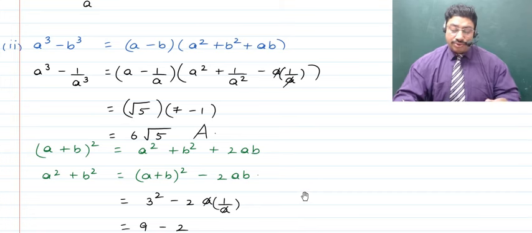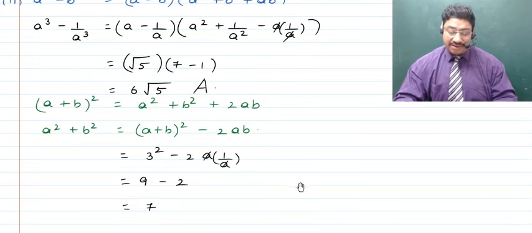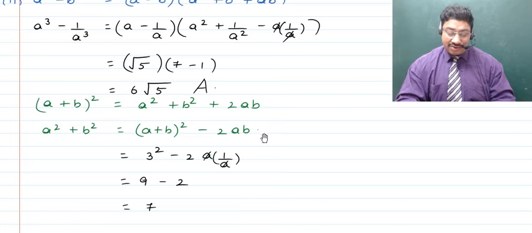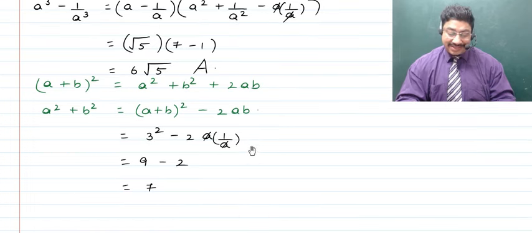Now to get to a square plus 1 upon a square, what have we done here is we know that a plus b whole square is equal to a square plus b square plus 2ab, right? So we require a square plus b square. If we transpose this 2ab to the other side, we will then be able to get the value of a square plus b square. And this is what we've done.